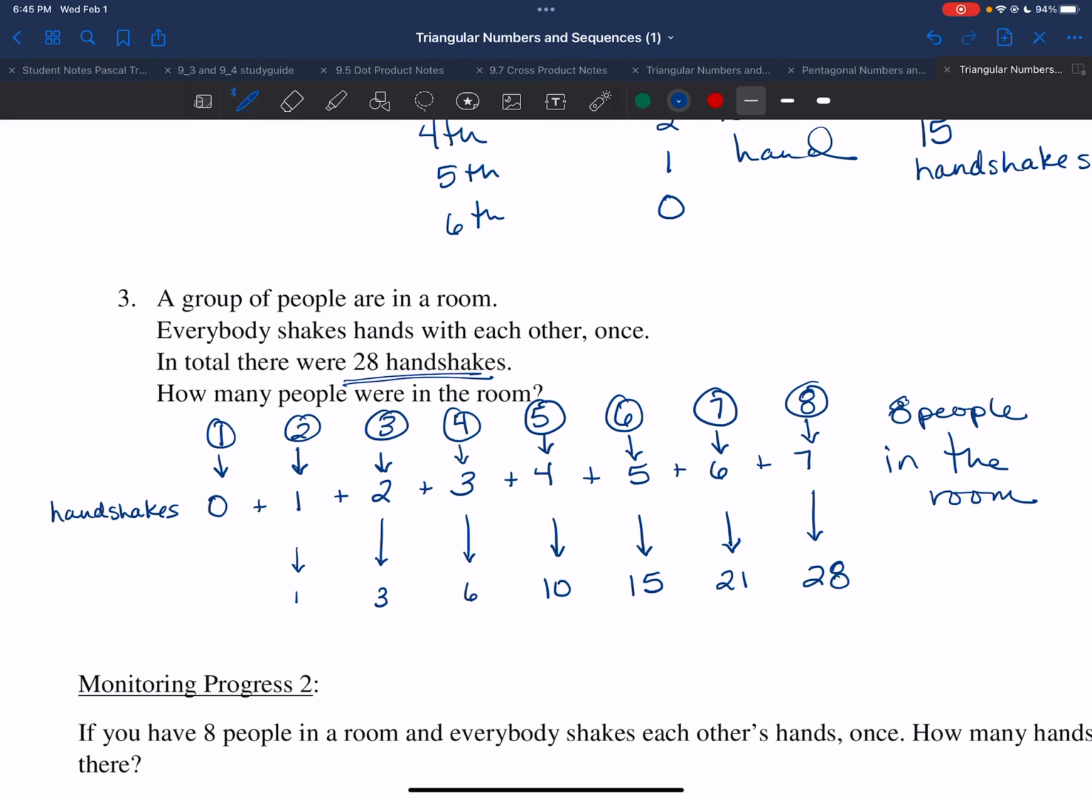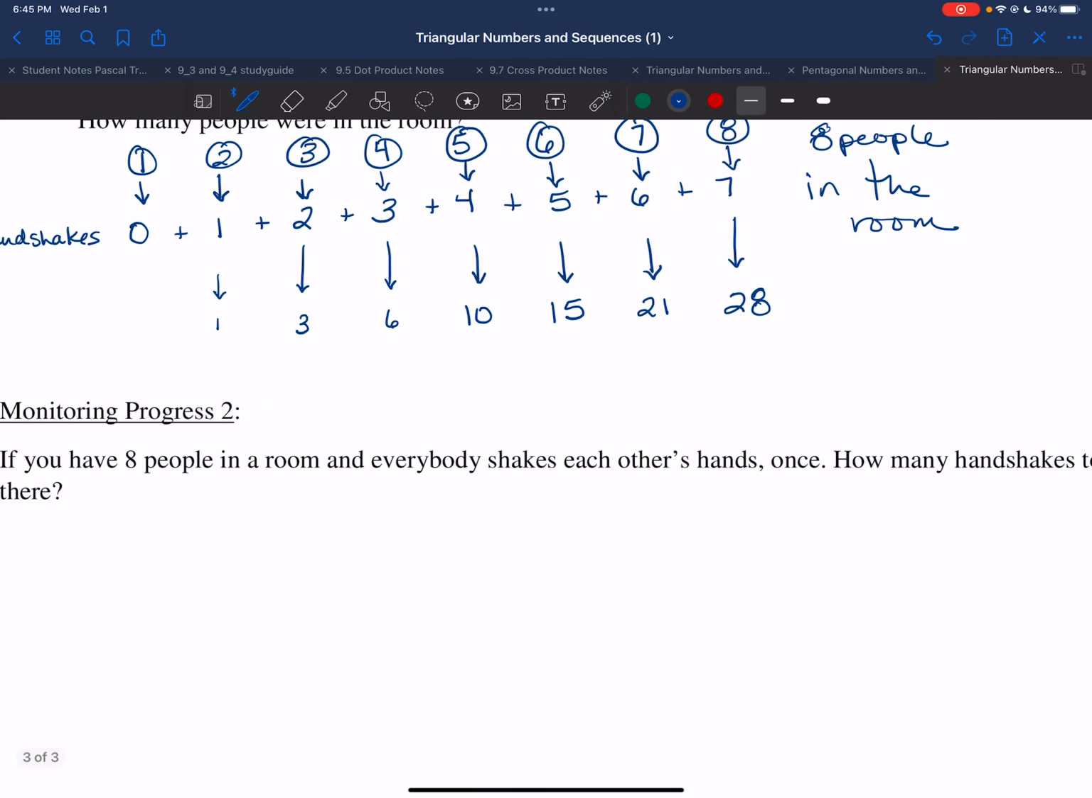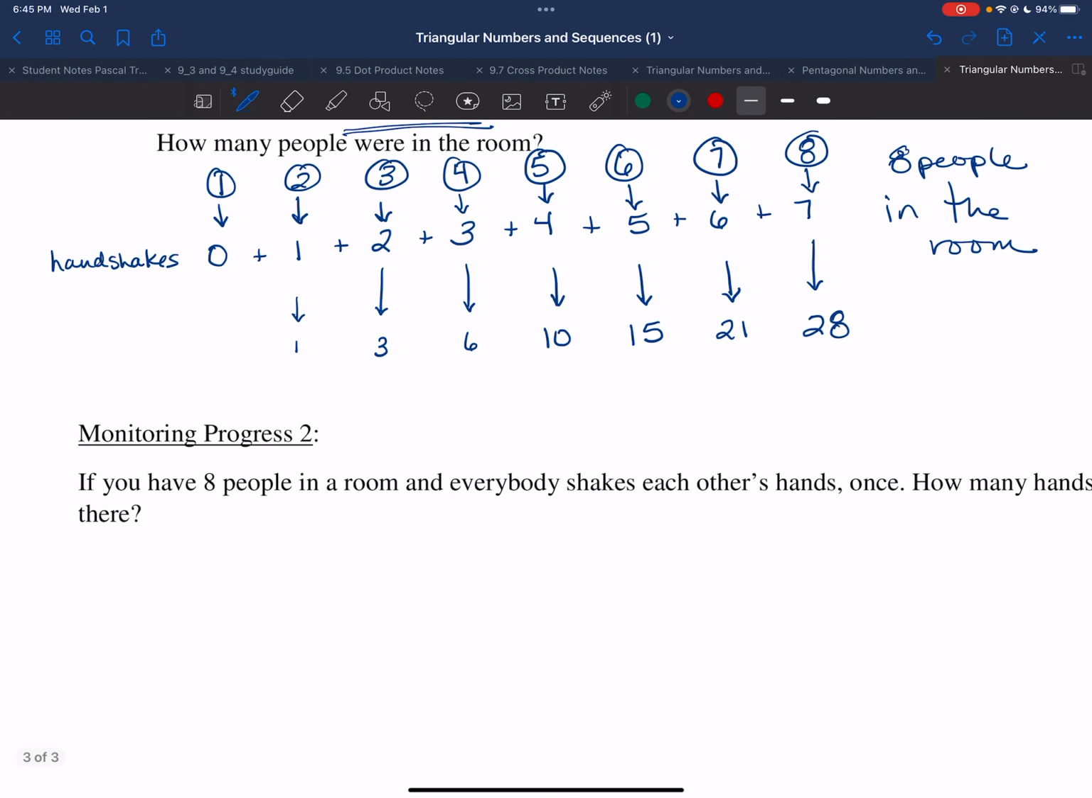All right, so let's go ahead and do some monitoring of progress. Unfortunately, when I did this in my head, I already had 8 people here. Let's change that to 9. If we have 9 people in the room, what would that look like? I'll give you a moment to go ahead and go through that. Pause the video if you can, and then go ahead and start it once you're done. Okay, with 9 people, I'm looking at 8 handshakes, plus 7, plus 6, plus 5, plus 4, plus 3, plus 2, plus 1. So in this case, I have a total of 36 handshakes.